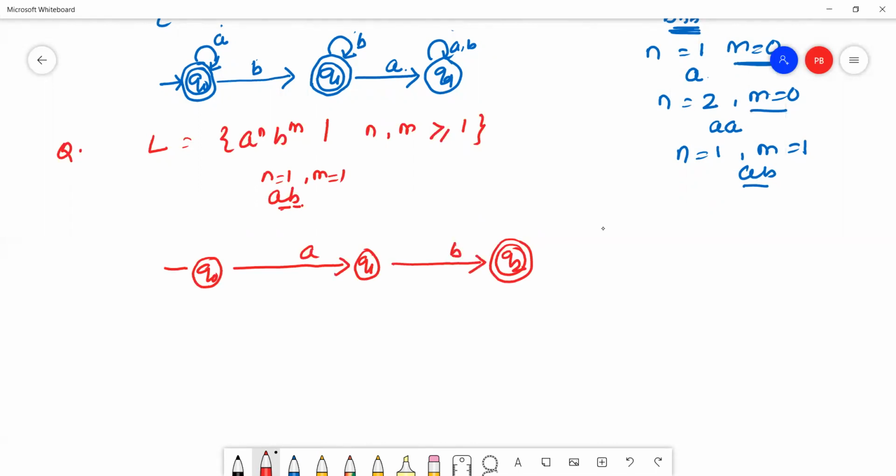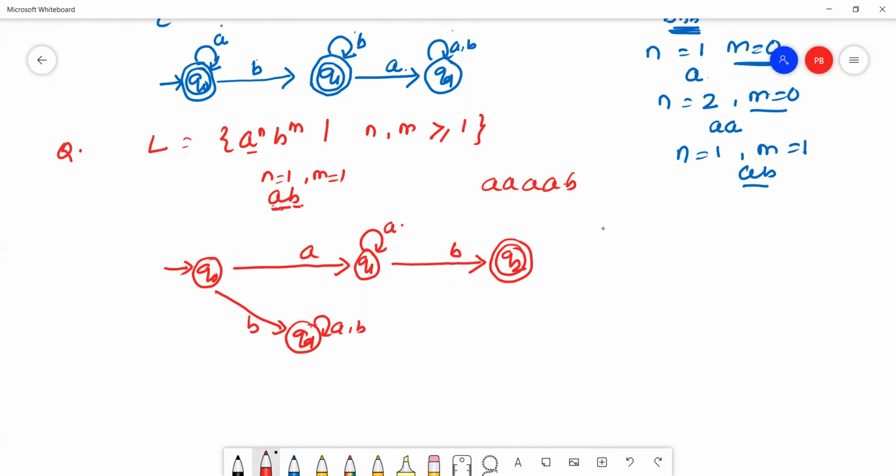See here, the first symbol must start with a. If it starts with b, then it will go to the dead state. It reads a, b. Since many a's may come, like triple a, a must be a loop.